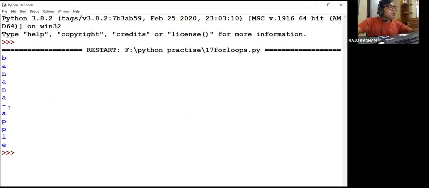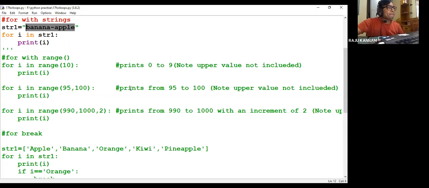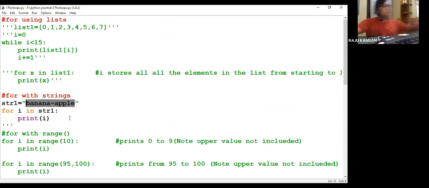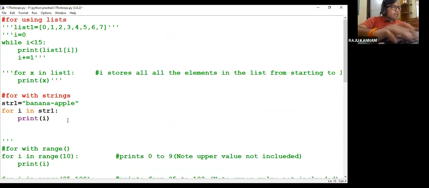So banana dash apple. Okay, and similarly I'll show you one more example here. For example, if I write here like this, now str2 I'm taking.